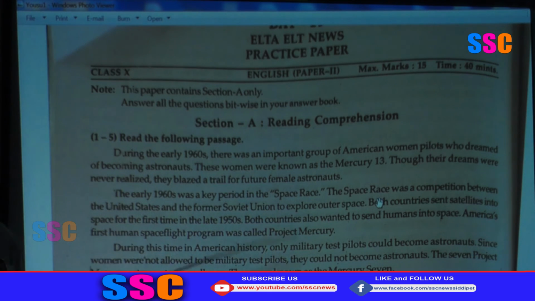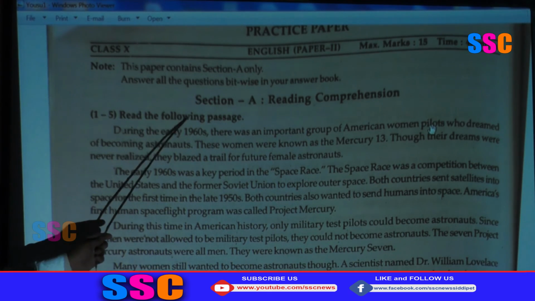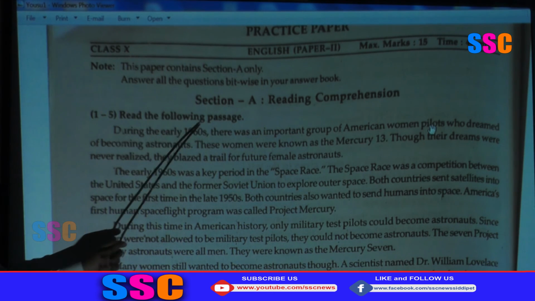Section C, one example here, the PPT is here. See, like this a passage is given, with questions 1 to 5. Read the following passage.